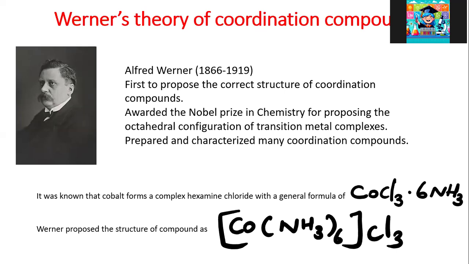Werner was the first scientist to propose the correct structure of coordination compounds. For that, he got the Nobel Prize in Chemistry, for proposing the octahedral configuration of transition metal complexes. In octahedral complexes, the transition metal is linked to six ligands, which are placed at the six corners of an octahedron.